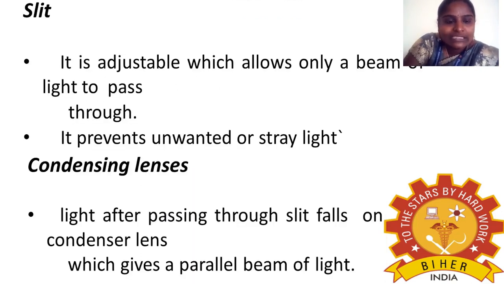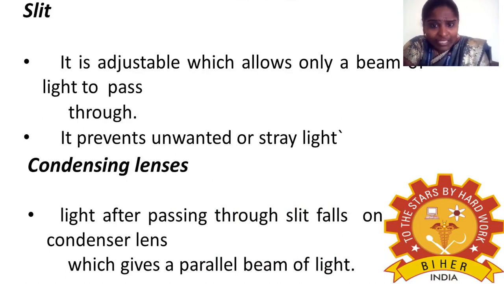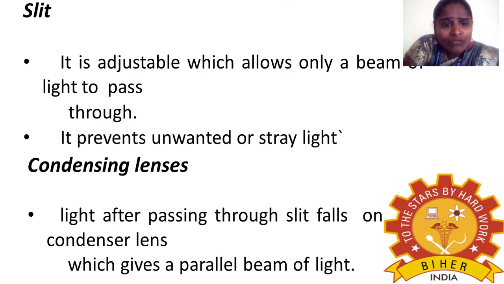Next one is the slit. We have seen the slit, right? It's an adjustable one, which allows only a beam of light to pass through it. So the slit only allows the light, not other things, and it prevents unwanted or stray light.